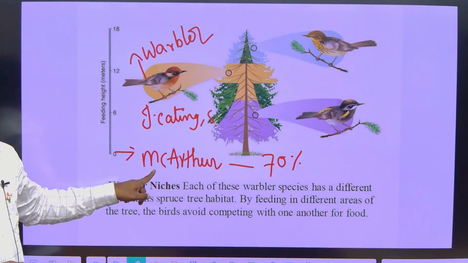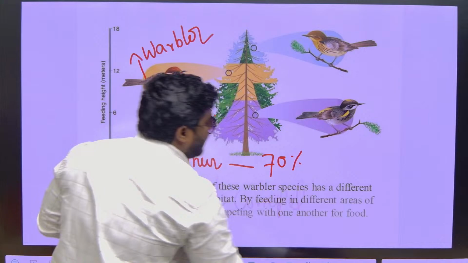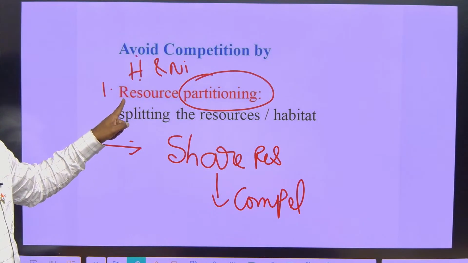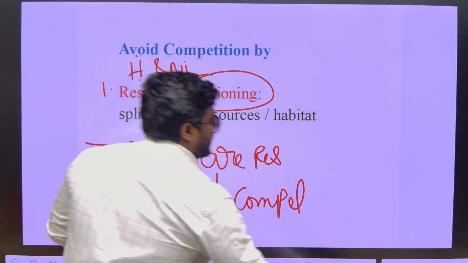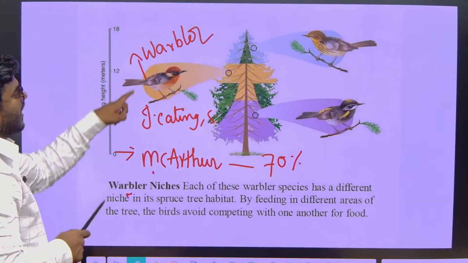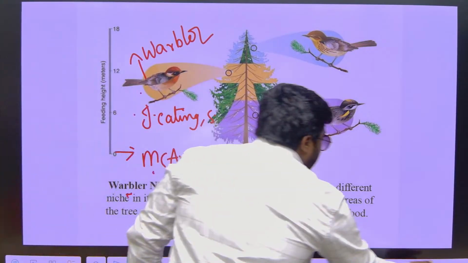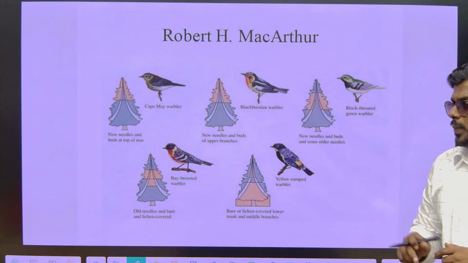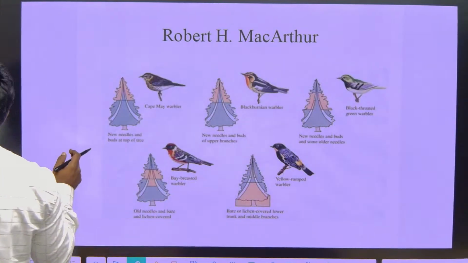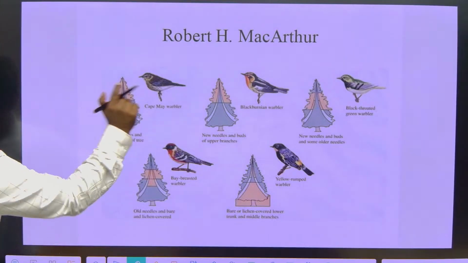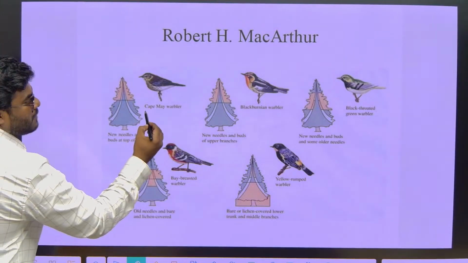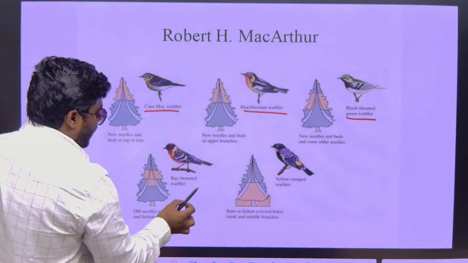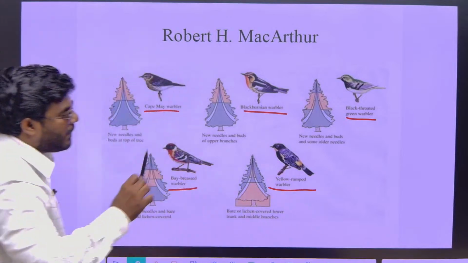So as a part of the experiment, what experiment? He wants to understand how the species avoid competition by using the mechanism of resource partitioning. For that, he started studying warbler birds. He did the experiment on 5 types of warbler birds. You people no need to remember the names, kindly do not worry about that. Focus. He observed Cape May warbler, Blackburnian warbler, black-throated warbler, bay-breasted warbler, yellow-rumped warbler.